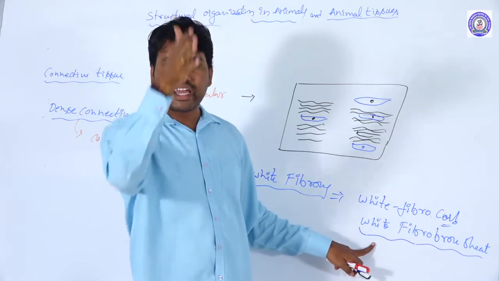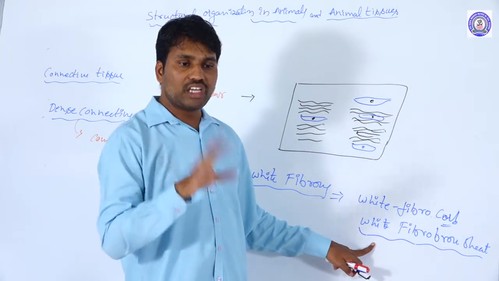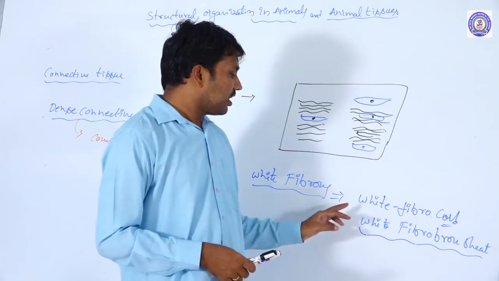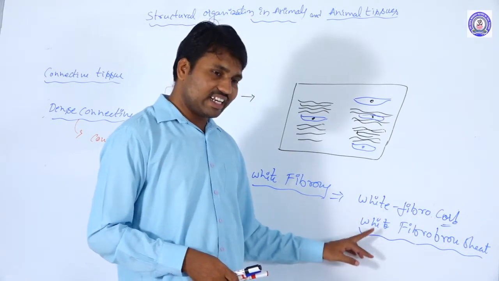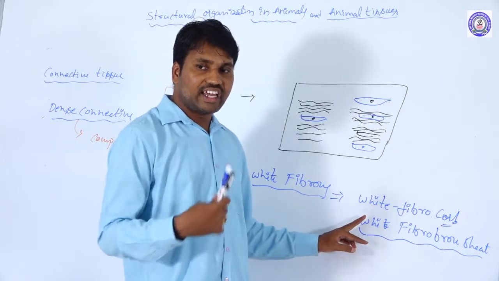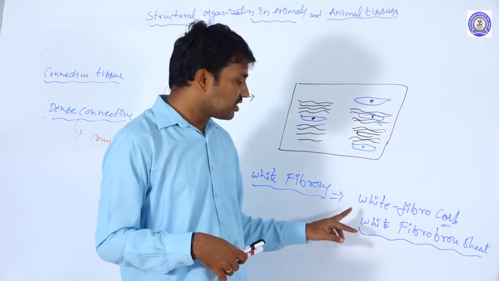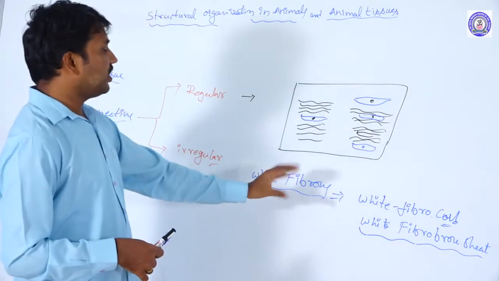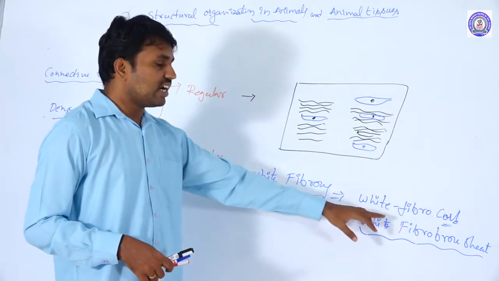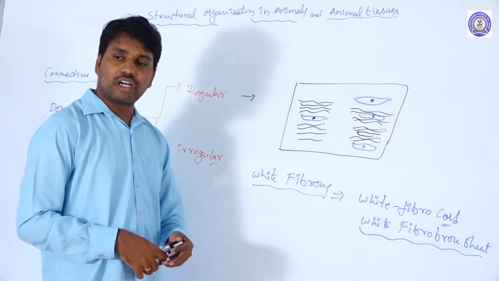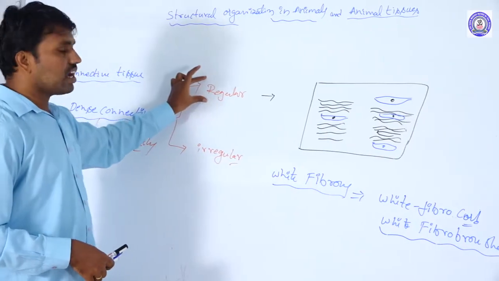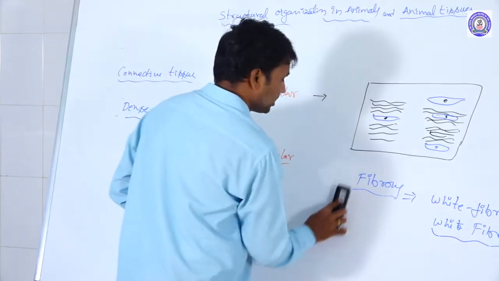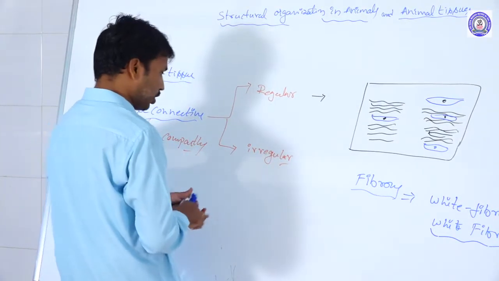The periosteum, the outer lining of the bone, is also formed by white fibrous sheets. Like these, the outer layers of the retina and sclera are also formed by white fibrous sheets. So these are the different portions of white fibrous sheets and cords that come under the regular dense type. Next one is the yellow fibrous connective tissue.